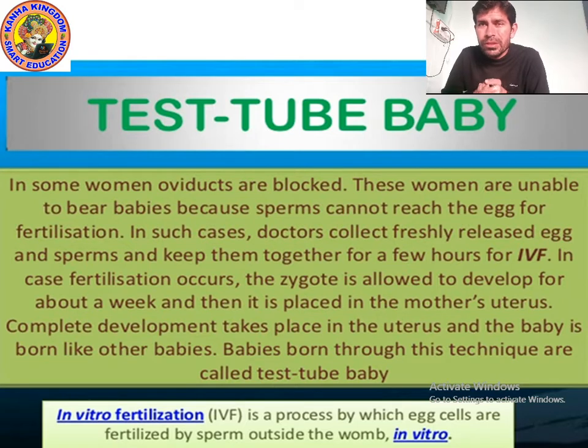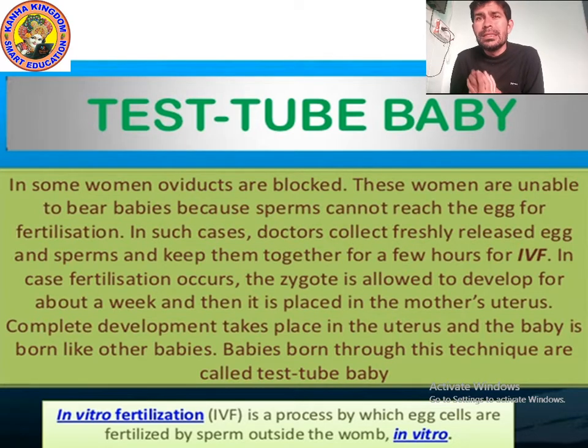If it is blocked, the fertilization process will not occur, and the zygote will not form. If the zygote does not form, the embryo will not develop. If the embryo does not develop, the fetus will not form. If the fetus does not form, the baby will not be born.